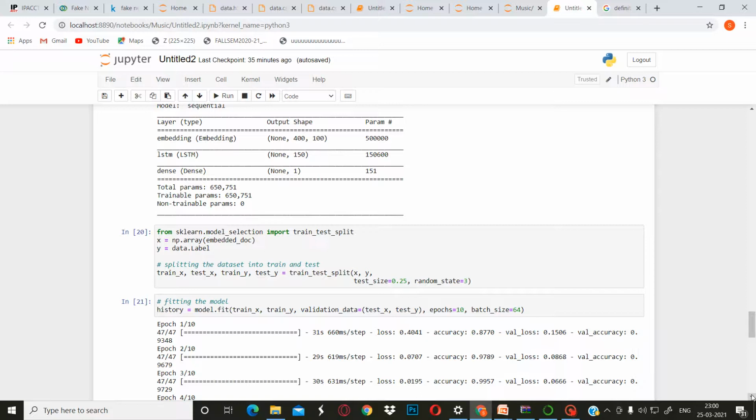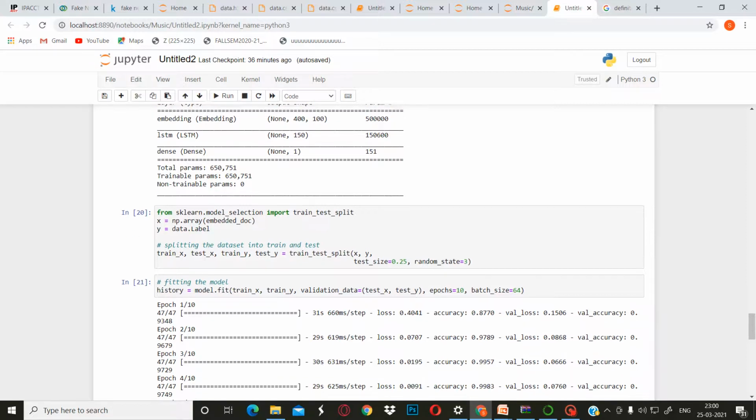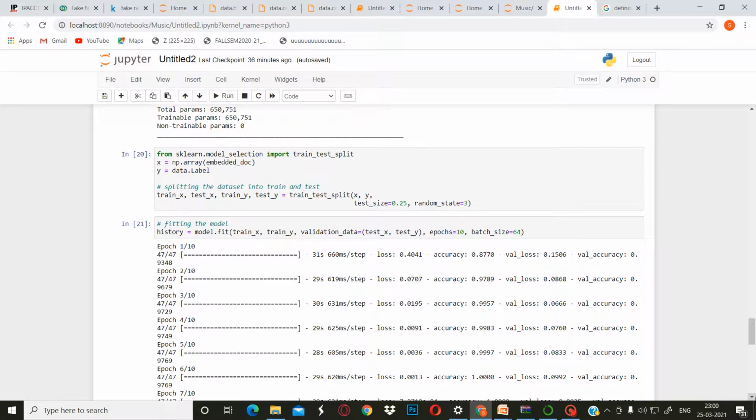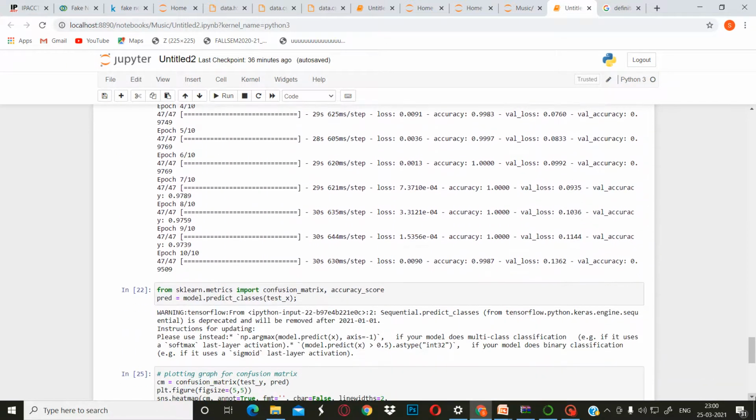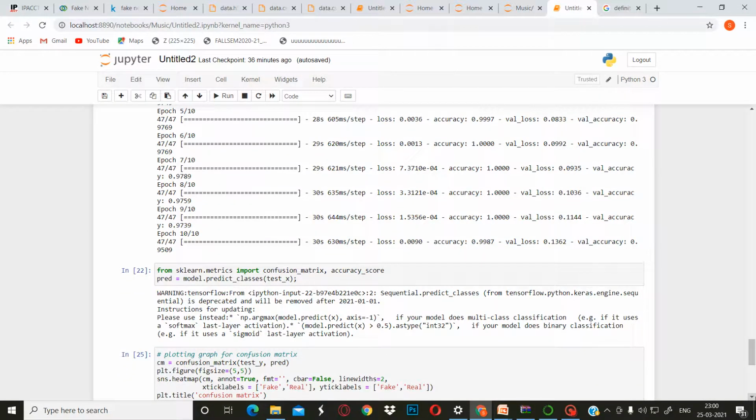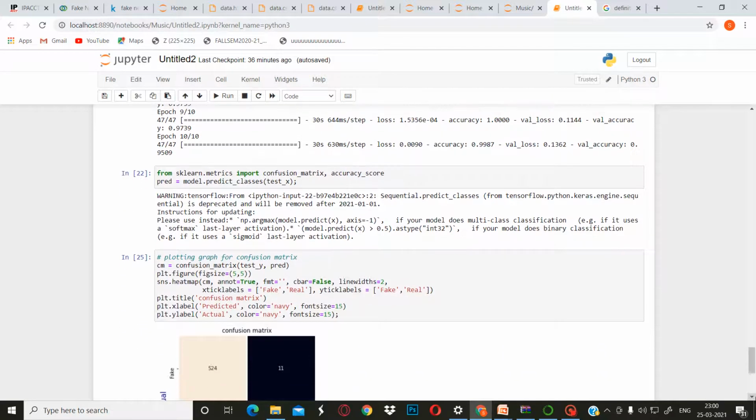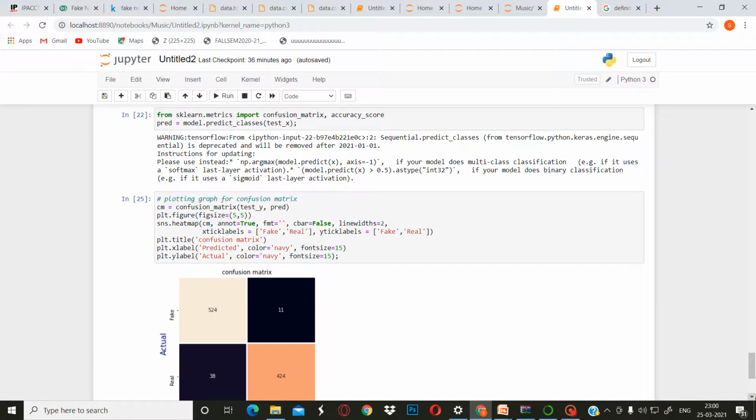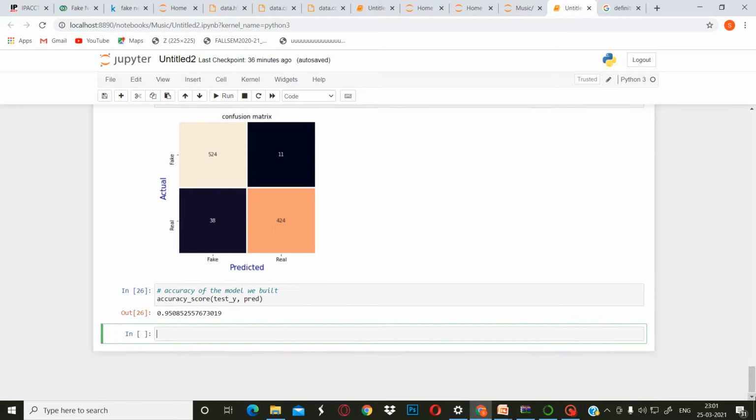Then we fitted the model by using the keyword model.fit, and then it calculated the different epoch values to calculate the accuracy by using the different algorithms which we used here. It calculated the accuracy, and then we imported the confusion matrix and accuracy score in order to calculate the accuracy. Then we predicted, and finally we plotted a graph for the confusion matrix, which gives the accuracy. The accuracy of the predicted model is 0.95, which is almost 95%.